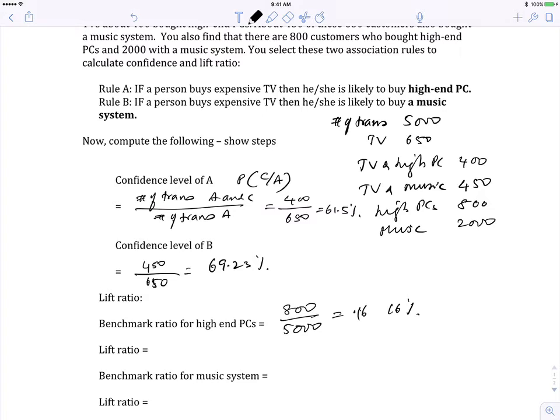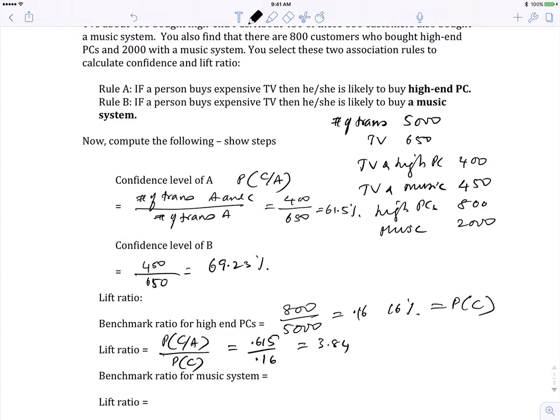So now I want to know what happens to this probability if somebody has already bought an expensive TV. So the lift ratio is nothing but the probability of C given A divided by the probability of C, which is the benchmark ratio. So confidence divided by the benchmark confidence. The first one we know is 0.615, divided by 0.16, which is equal to 3.84. So what does that mean? The likelihood of somebody buying a high-end PC goes up by 3.84 times if they have bought an expensive TV.